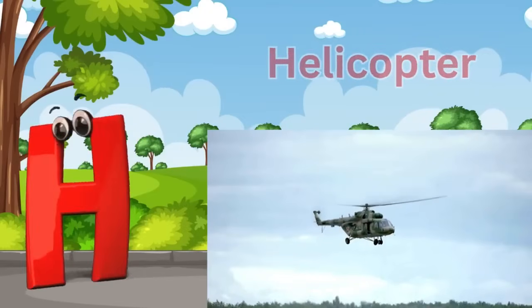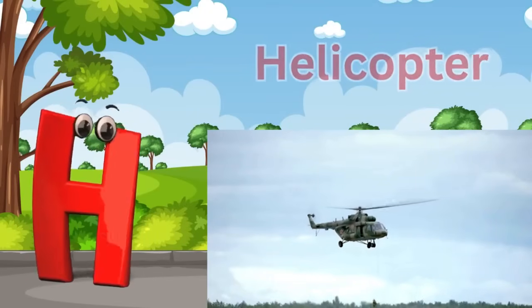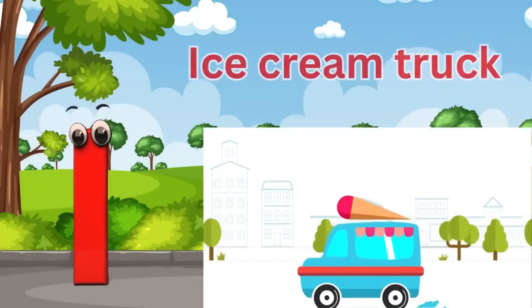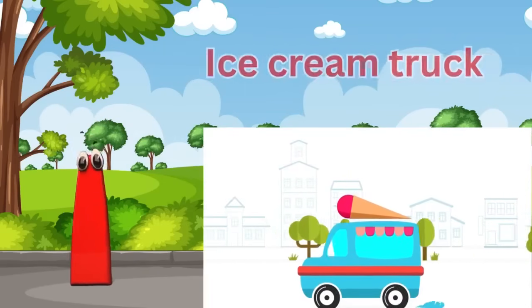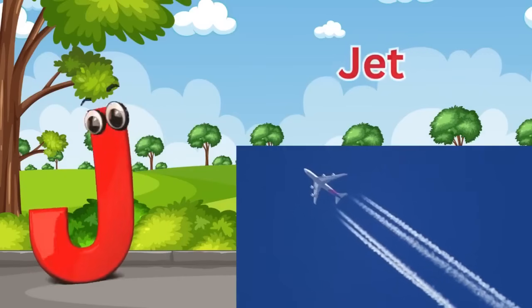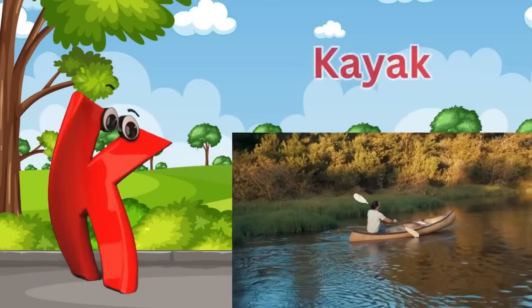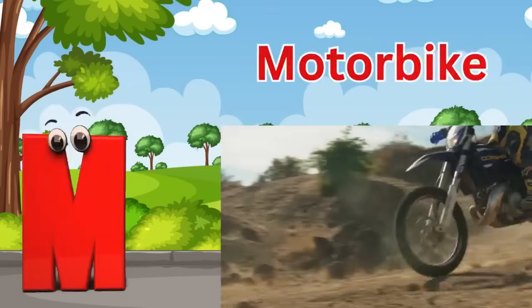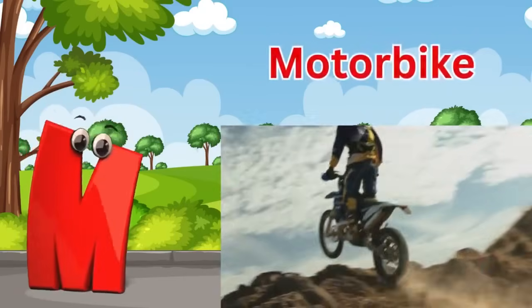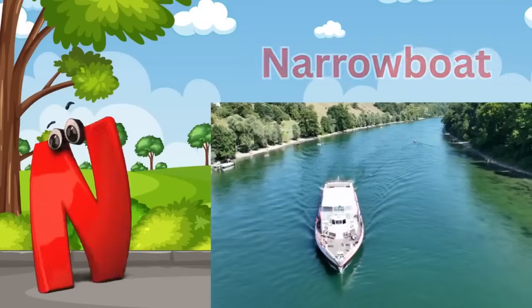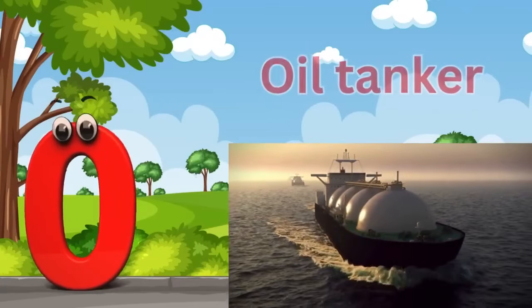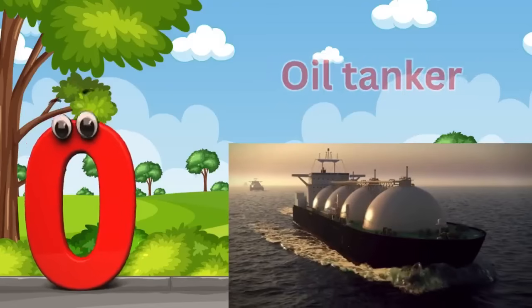H is for helicopter. I is for ice cream truck. J is for jet. K is for kayak. L is for lorry. M is for motorbike. N is for narrowboat. O is for oil tanker.